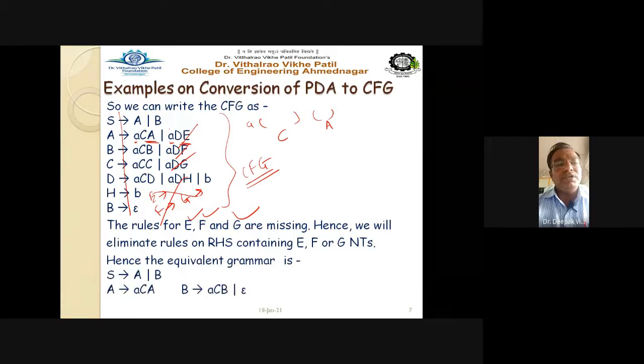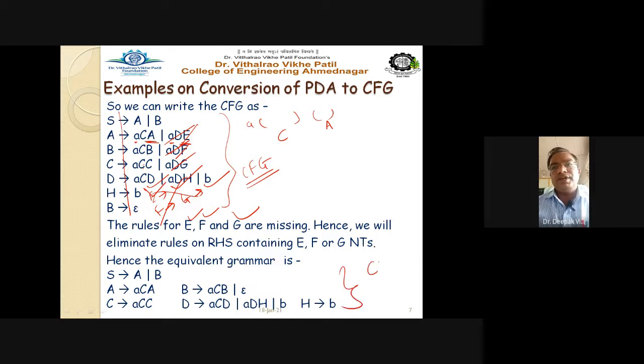S gives A, B. A gives AC, because this term you are going to remove. Then B gives ACB, this term being removed, and epsilon. C gives ACC, right, and D gives ACD, ADH, and small b, whereas capital H gives small b. So this is nothing but our final context free grammar. That is the correct answer for the given PDA, push down automata. We have converted it successfully to the context free grammar, right?